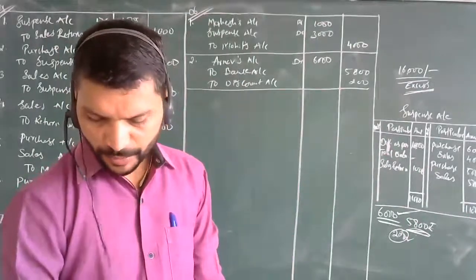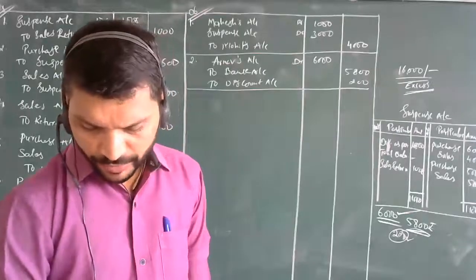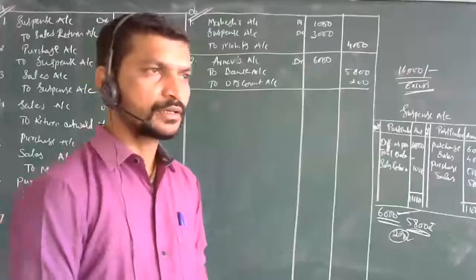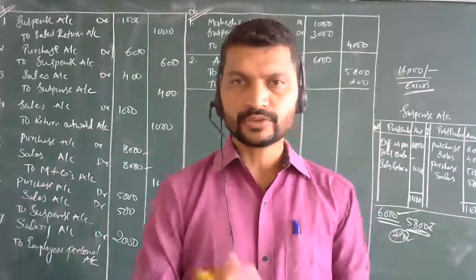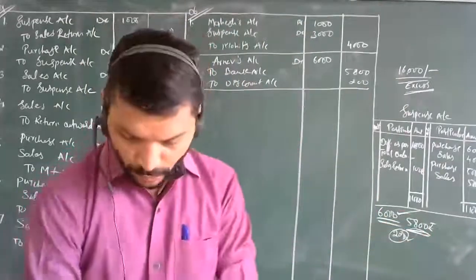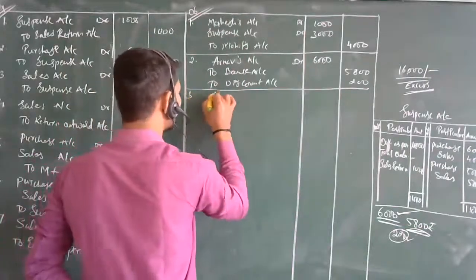Now the entry has to be passed over here. So how will it be? Here bad debts recovery. Actually, when we are not getting paid the amount, we call that amount which is not received a bad debt. So for this bad debt, we are going to pass the entry over here. So it will be just like the third entry,